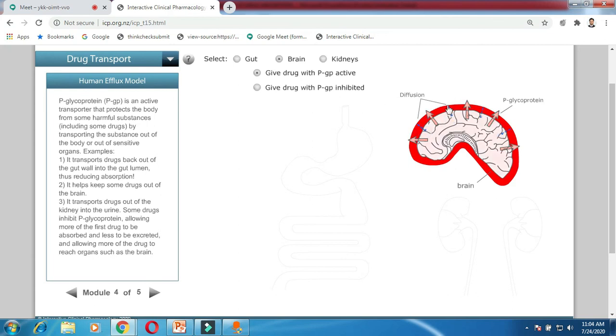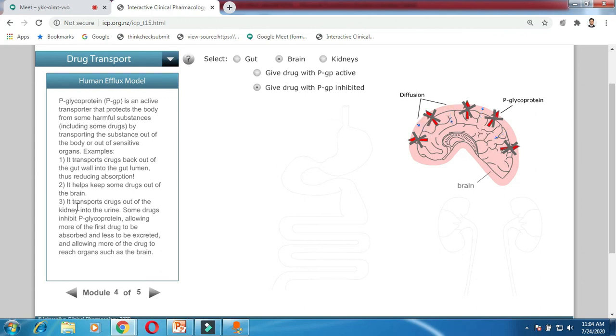The drug gets absorbed into your brain, and again it effluxes the drug outside your brain cells, due to the active P glycoproteins. And if you give a PGP inhibitor, the drug will get absorbed but will not efflux out of your brain. That is also one of the absorption cases, because here again transfer across the membrane is required.